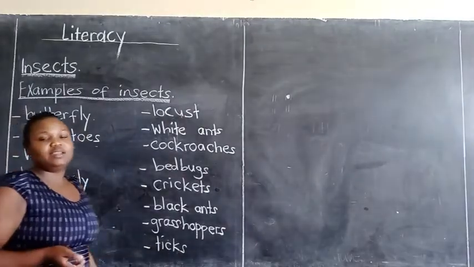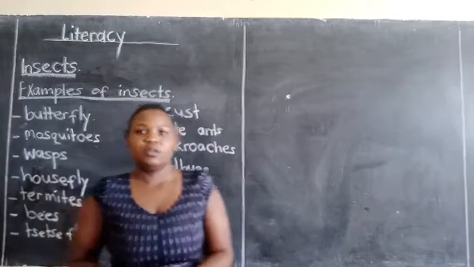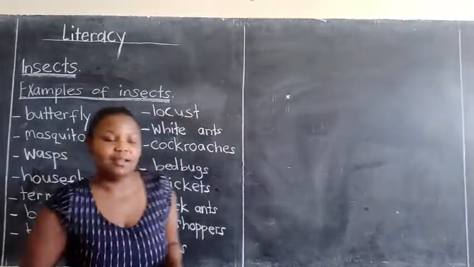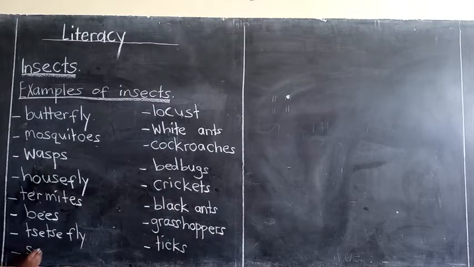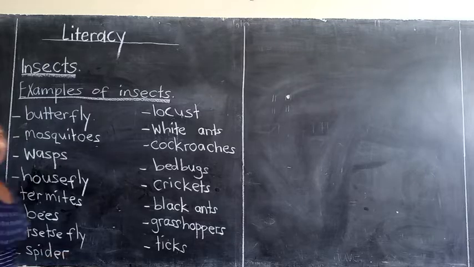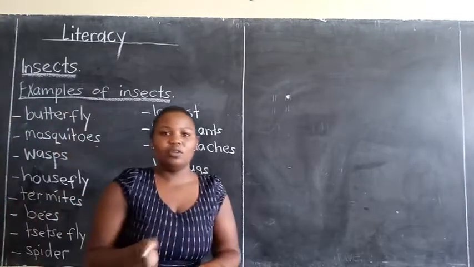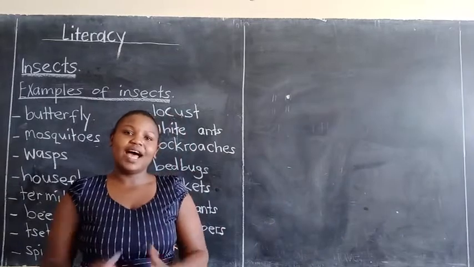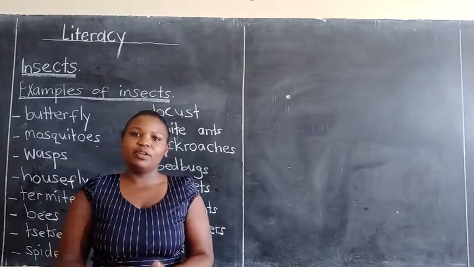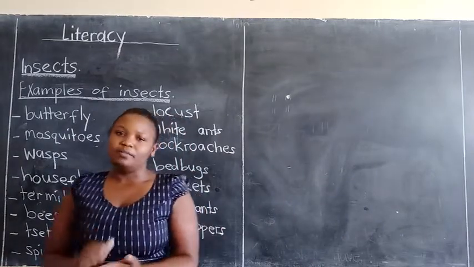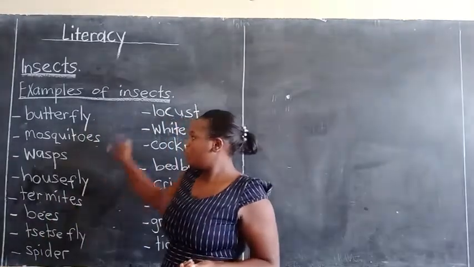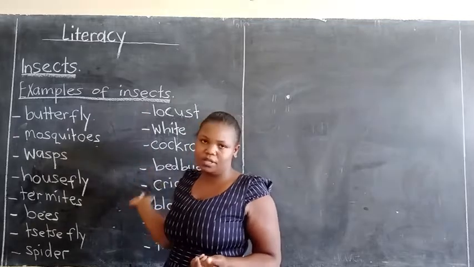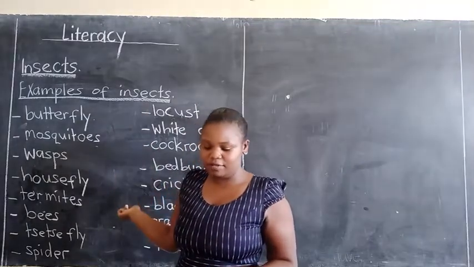There are very many insects. We can also have spider. Spider is also insect. Can we give more? Yes, you can read as many as you can. You can read many and many and check for more. Search for more insects, apart from these ones I have given you.